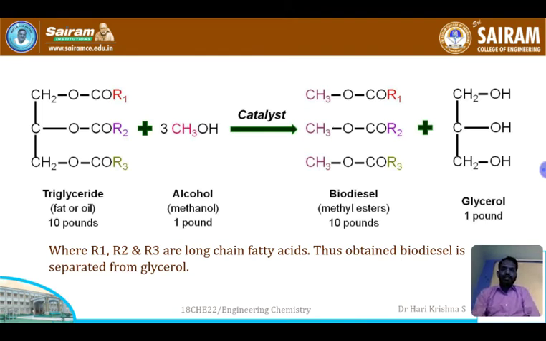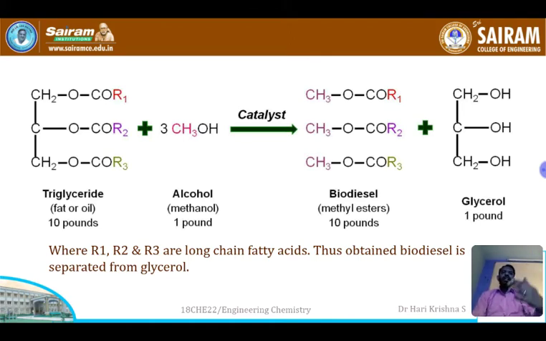When heated, it gives fatty acid methyl ester, that is CH3COOR1, CH3COOR2 and CH3COOR3, where R1, R2, R3 are long chain fatty acids, and along with that we are going to get glycerol as a byproduct.